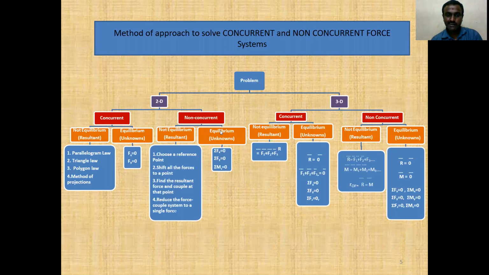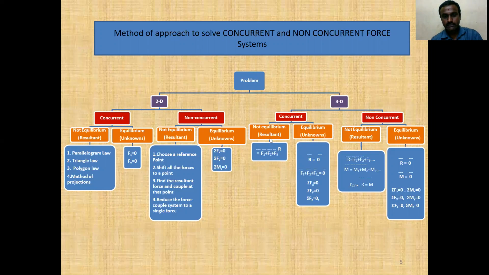For non-concurrent, when not in equilibrium, choose a reference point, shift all the forces, find the resultant force and couple at a point, and reduce the forces. Then in equilibrium for 2D, sigma Fx equal to 0, sigma Fy equal to 0, and sigma M equal to 0, where M is the moment about z. So these are the problem approaches for concurrent and non-concurrent two-dimensional systems. Then we go for three dimensions, concurrent and non-concurrent.